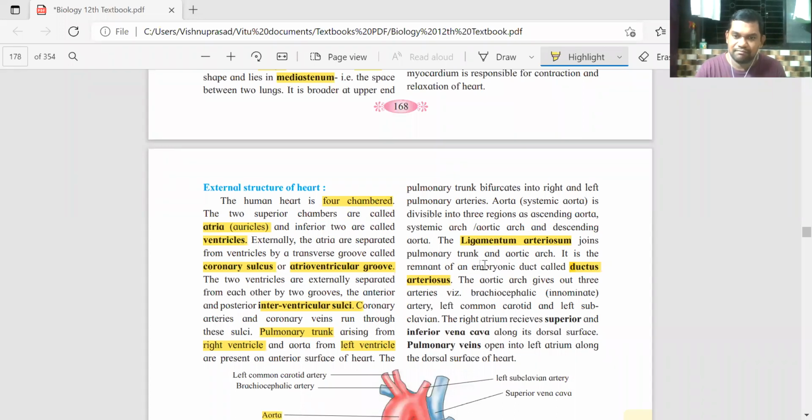That remnant portion is visible as the ligamentum arteriosum, and the embryonic duct was given the name ductus arteriosus.